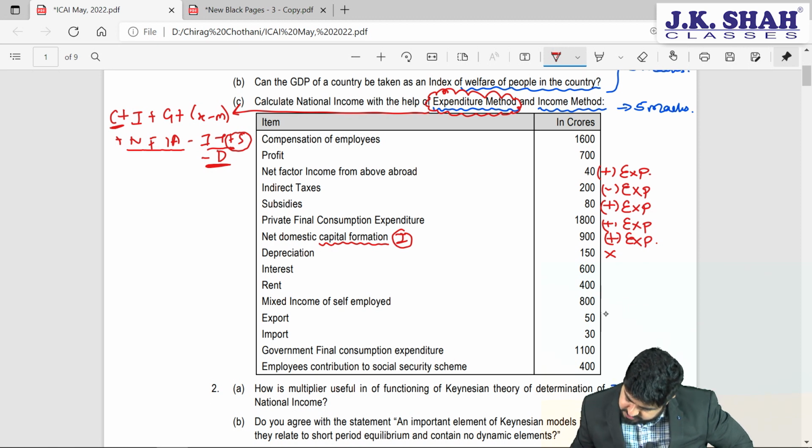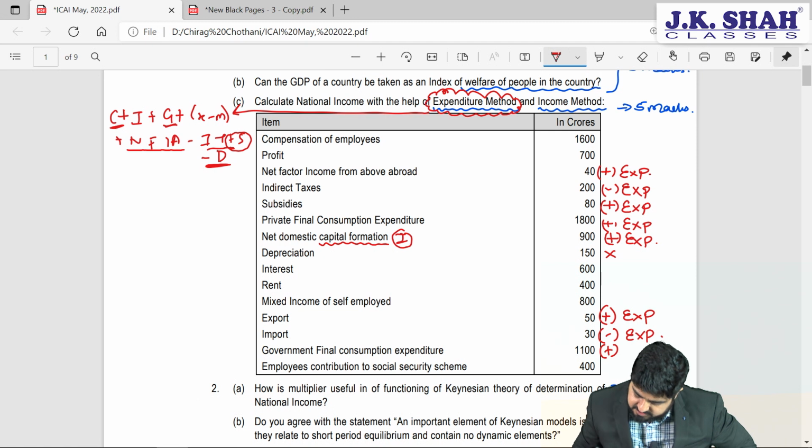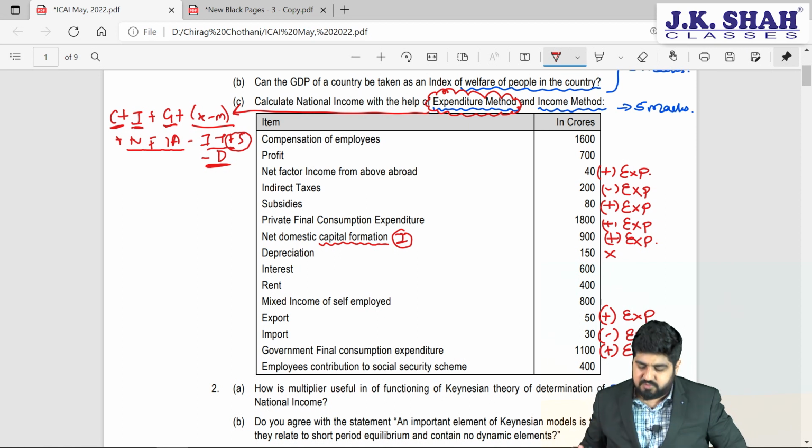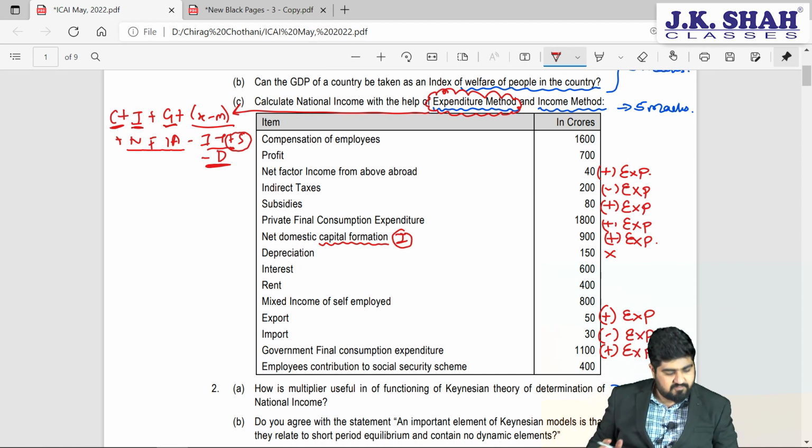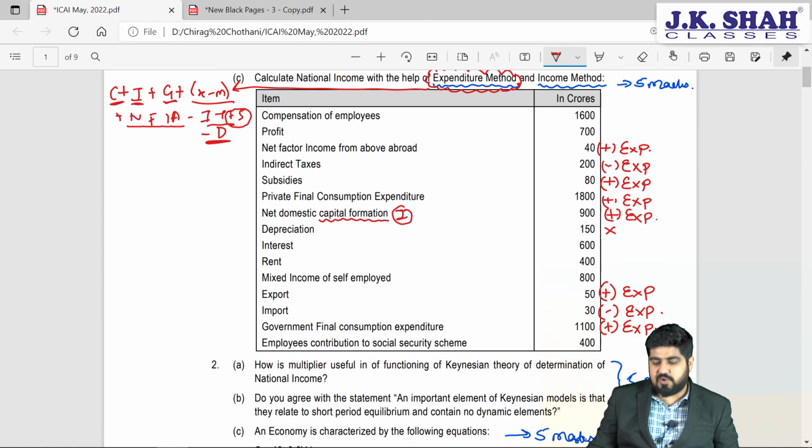Exports. Exports we need to add, so exports we will add in the expenditure method. Imports we will subtract in the expenditure method. Government final consumption expenditure, so this is G, government. I is done, export and import is done. So this is the expenditure method. Employees' contribution to social security scheme, we have got nothing to do with that, just ignore. So these are the points that you are having.